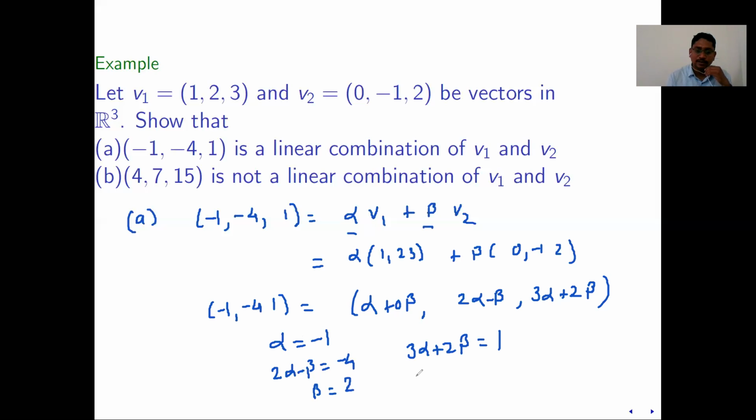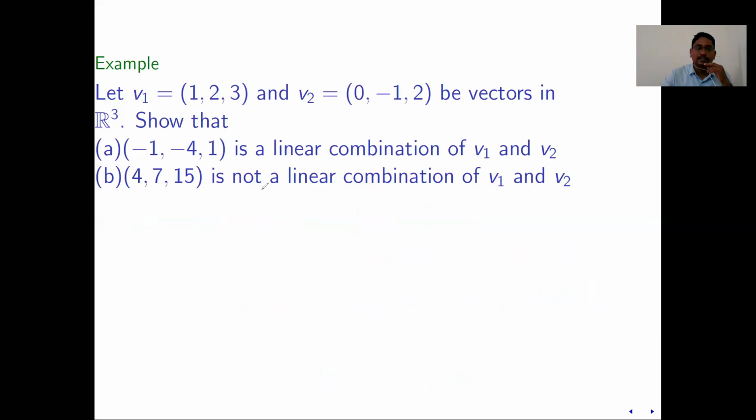Now see whether this satisfies the third equation: 3 into minus 1 plus 2 into 2. Let me just check it. Alpha value is minus 1 and beta value is 2, and the result is 1. So whatever alpha and beta you calculated, it satisfies the third coordinate. But in the second example, it doesn't hold.